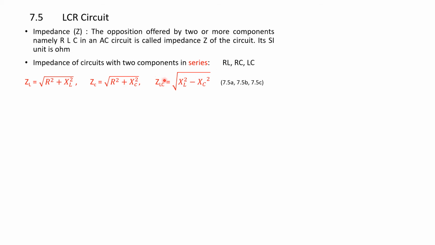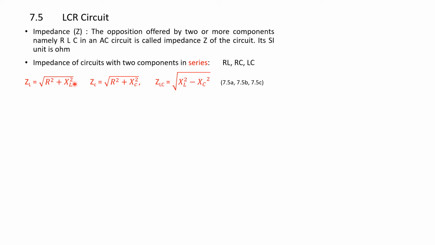So the impedance when inductance L is there is given by ZL equals square root of R square plus XL square. These are all vectorial additions.